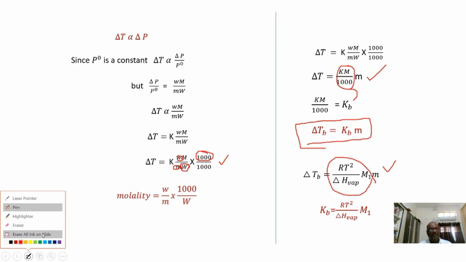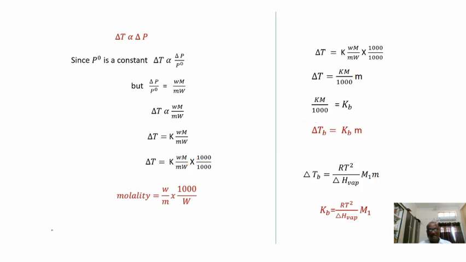The ebullioscopic constant is the elevation of boiling point of a one molal solution. These things we have discussed. So what have we discussed? One, the meaning of boiling point. Second, the meaning of elevation of boiling point and the reason for it: Tb is greater than T naught because P naught is greater than P, which we have explained.